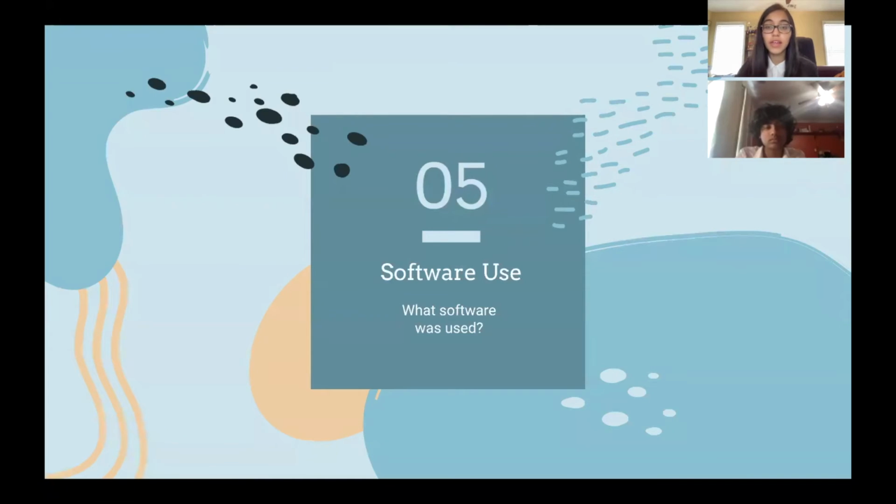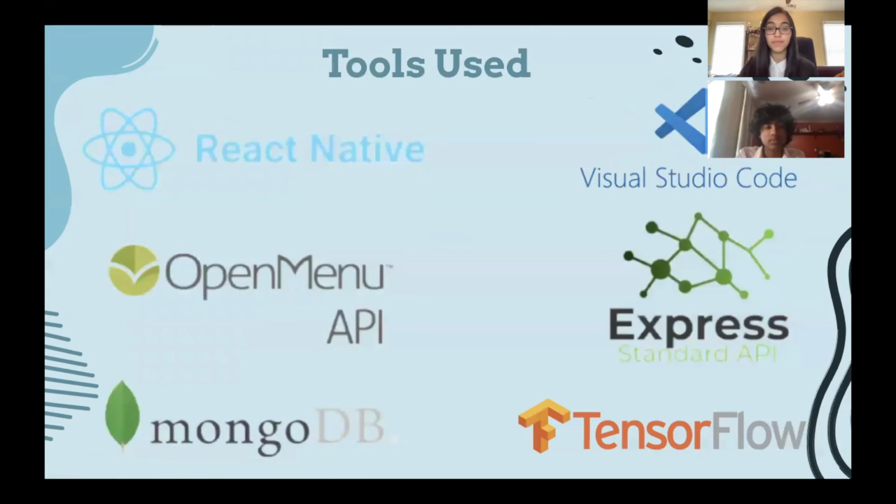Now, we will be getting into the software and tools we used to make Everhealthy. In order to build Everhealthy, we used an open source JavaScript mobile application framework called React Native. The tool allowed us to do cross-platform mobile application development, which means we were able to use the same code for developing both the Android and iOS applications.